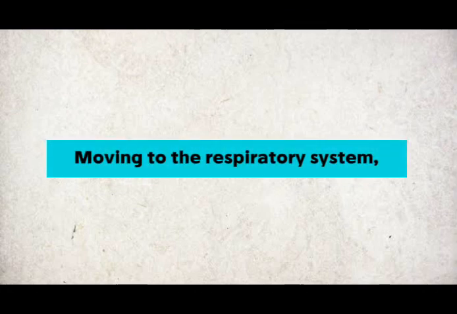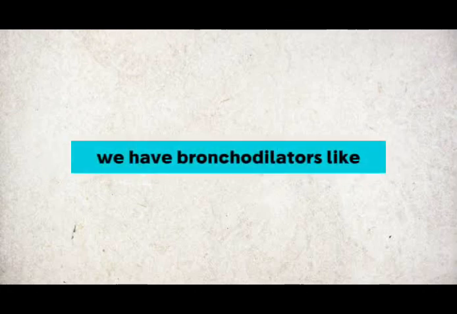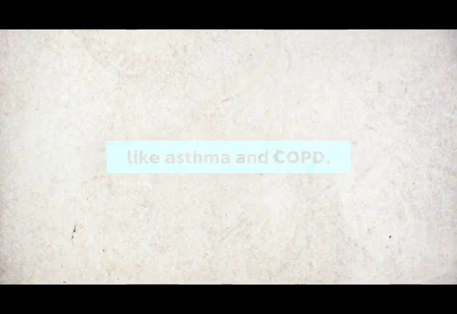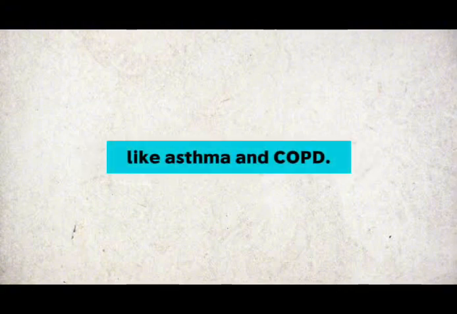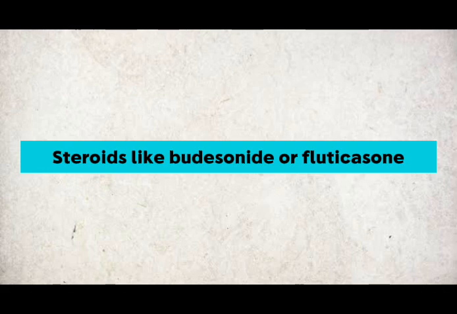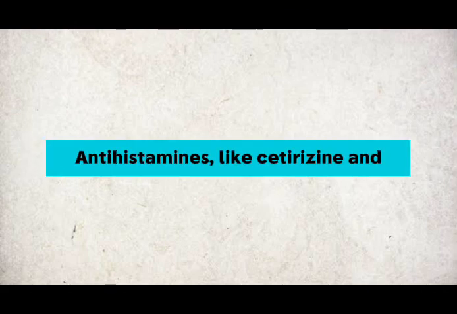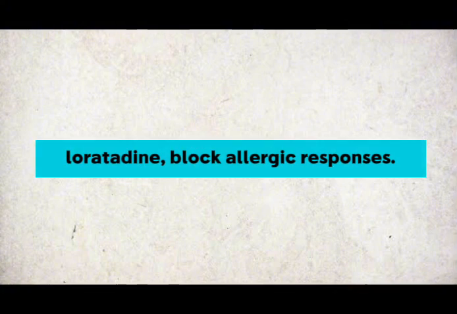Moving to the respiratory system, we have bronchodilators like salbutamol and formoterol, which open up the airways in conditions like asthma and COPD. Steroids like budesonide or fluticasone reduce airway inflammation. Antihistamines like cetirizine and loratadine block allergic responses.